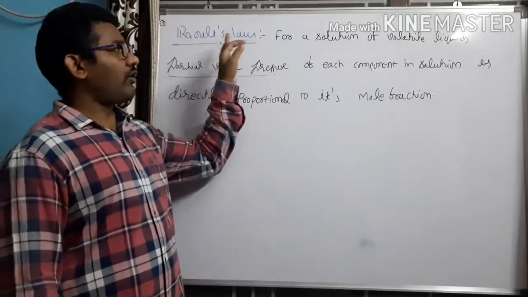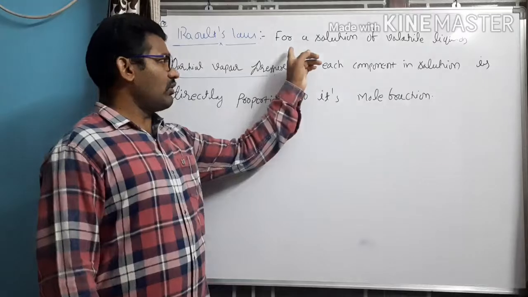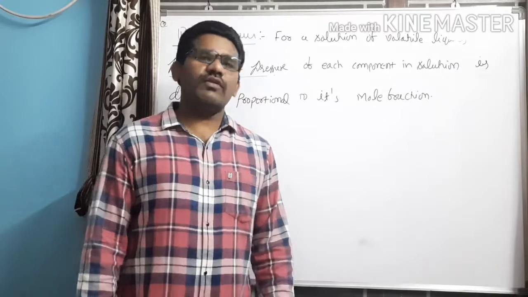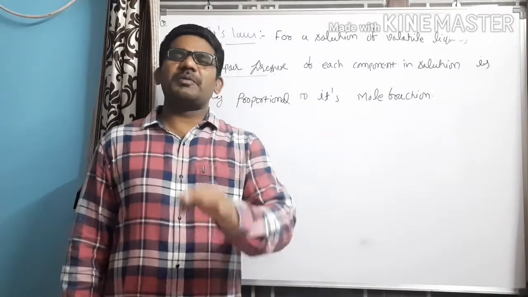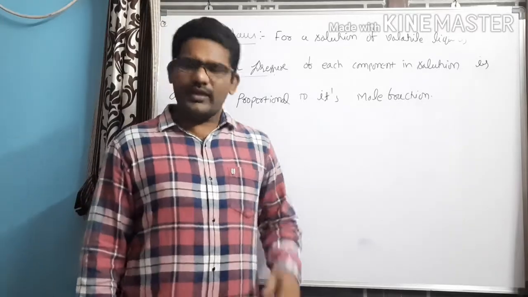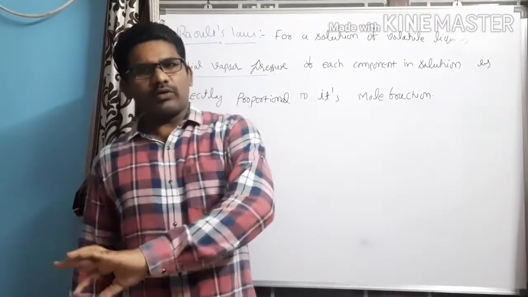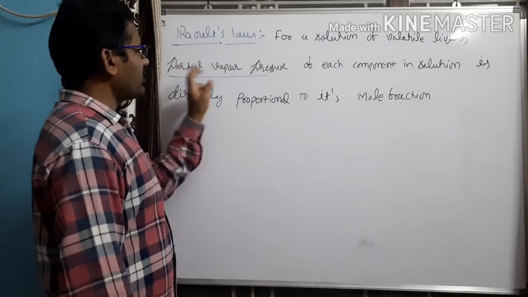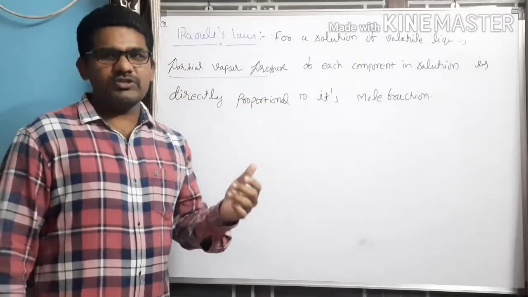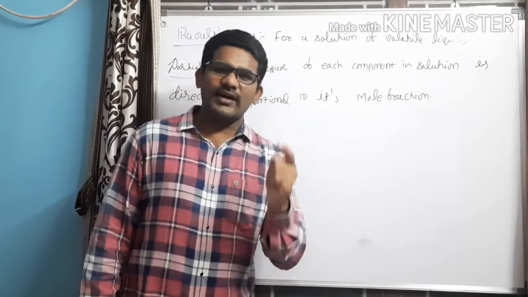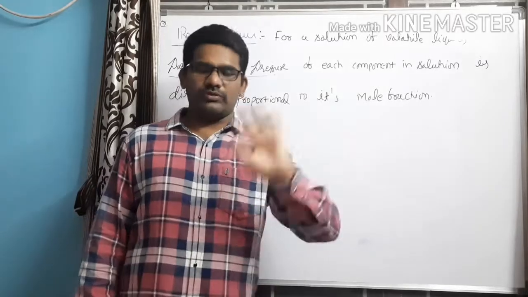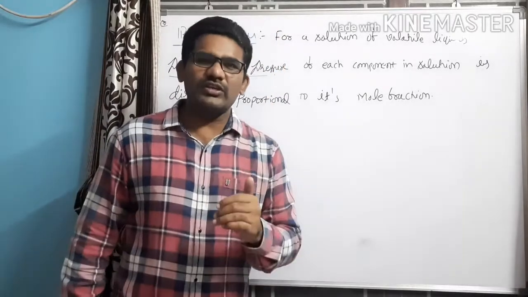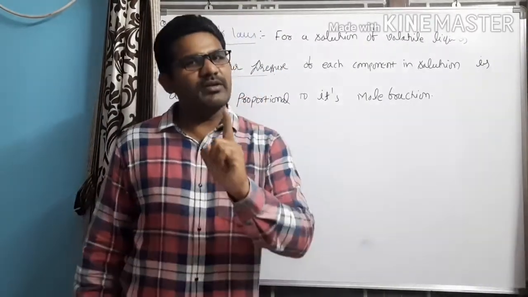Let us try to define Raoult's law. According to Raoult's law, for a solution of volatile liquids, what is meant by a solution of volatile liquids? That means the solution is prepared by mixing two volatile liquids like alcohol, ether, petrol, diesel and all. For a solution of volatile liquids, partial vapor pressure. What is partial vapor pressure? Pressure exerted by the gas in solution. When two liquids are mixed, each liquid exerts some pressure. That pressure is called partial vapor pressure.